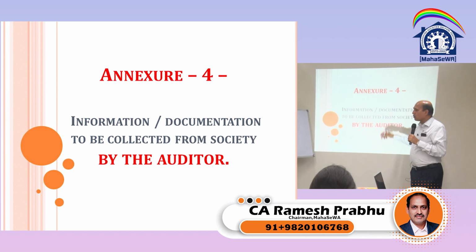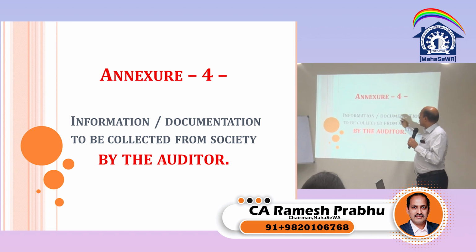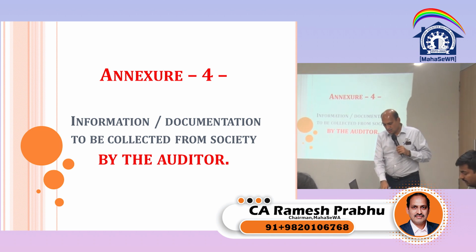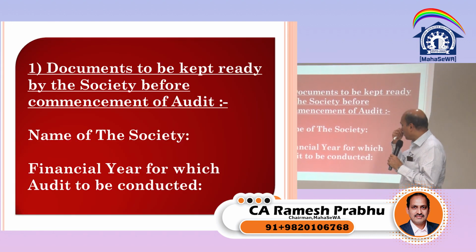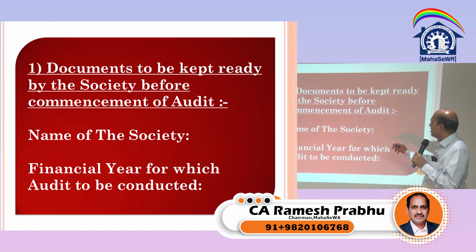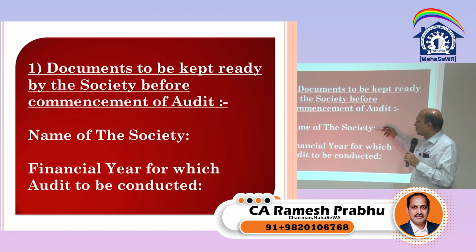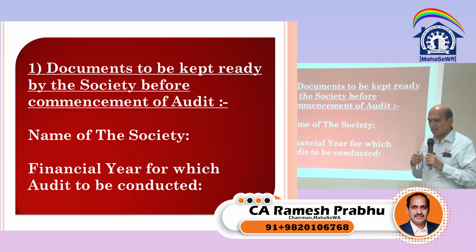There is an Annexure 4 which is given in our Cooperative Societies Audit Manual, where information and documents will be collected from the society by the auditor. So straight away, what are the documents required to be collected? The first document is, of course, regarding the information of the society. So the information is name of the society, financial year for which you have to conduct the audit.